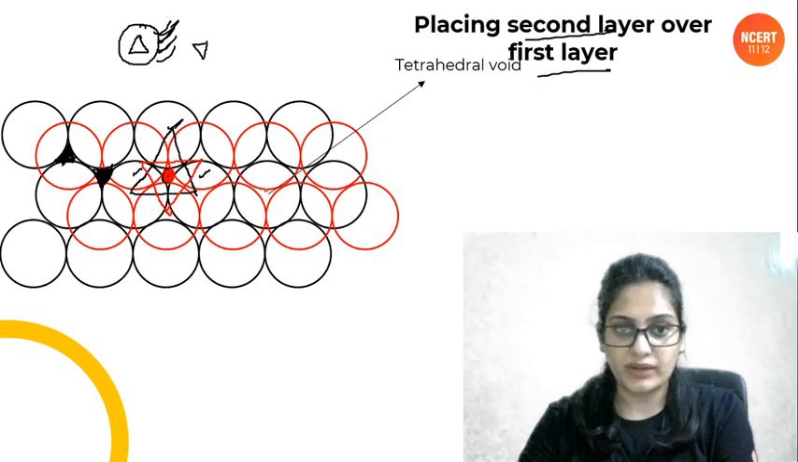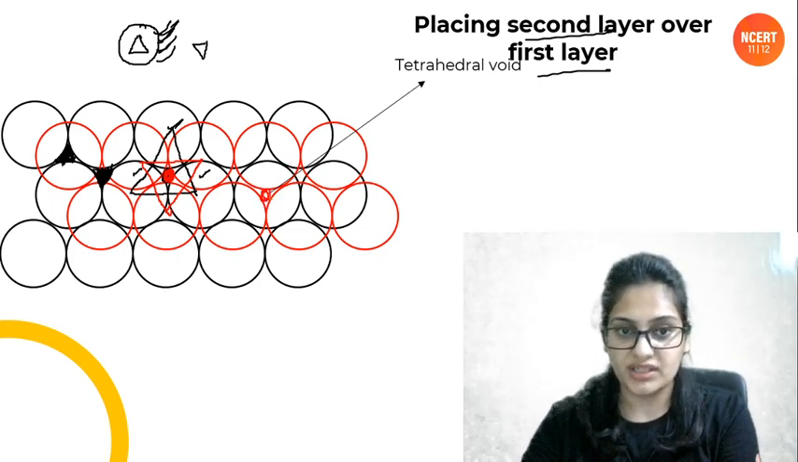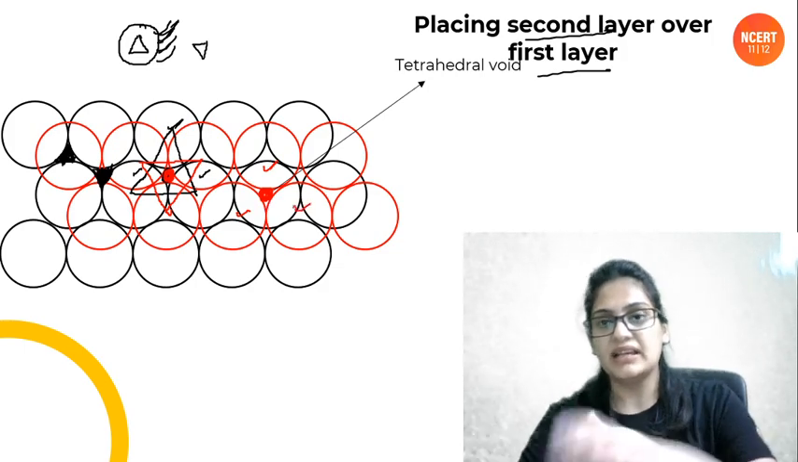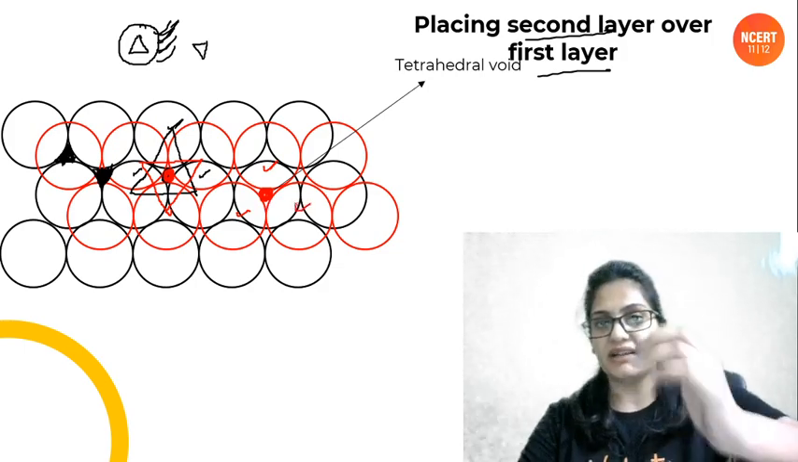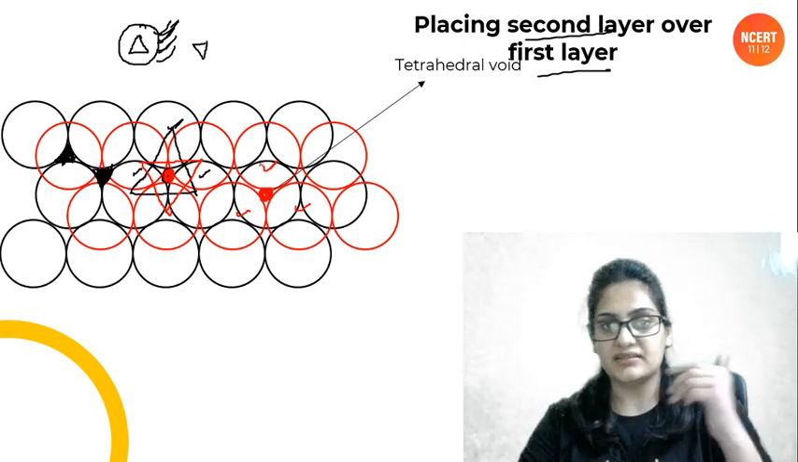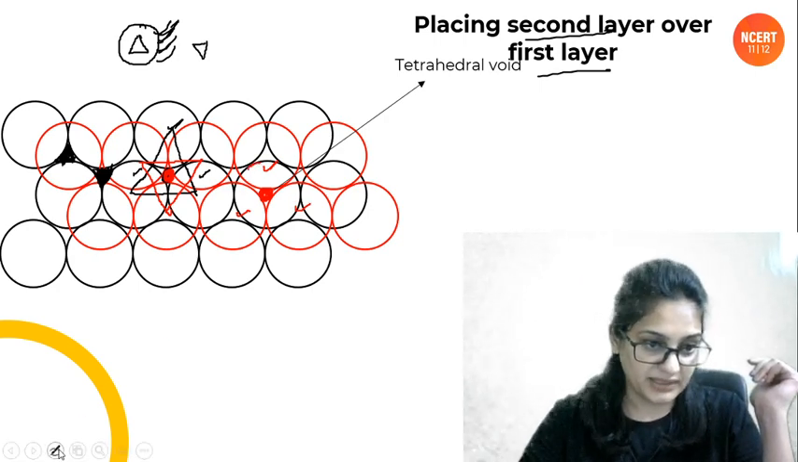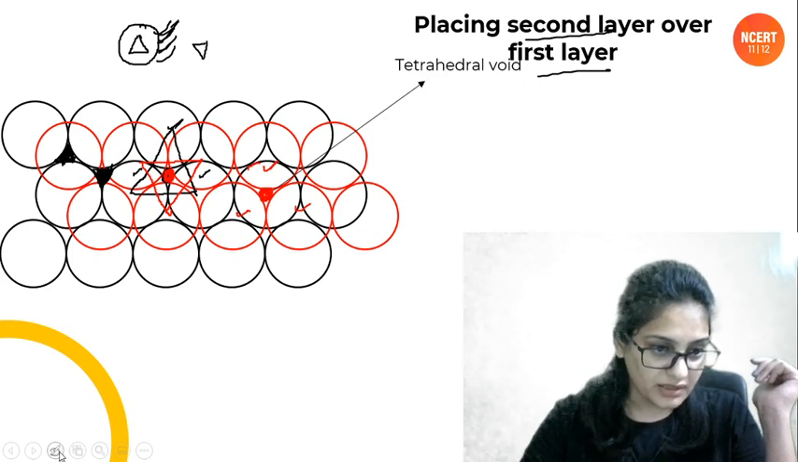How? People, look at this void, look at this position. How many atoms is this void touching? Three atoms in the same layer and one atom in the layer behind it. One atom in the layer behind it, that is this black atom. I'll show you this black atom by black color only.